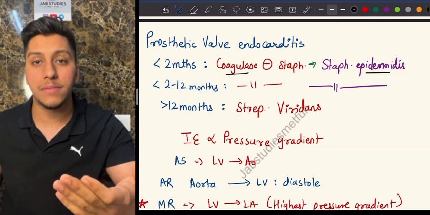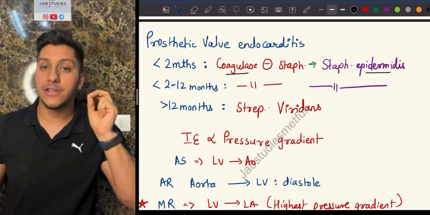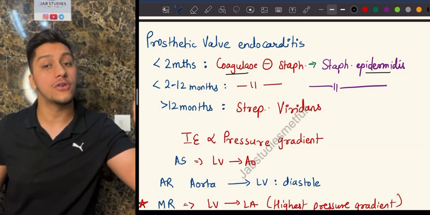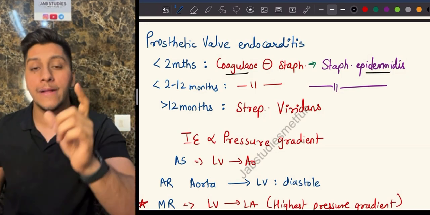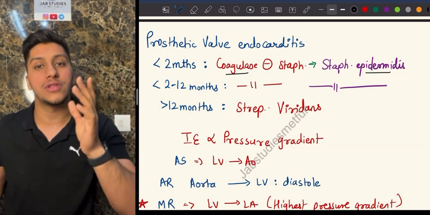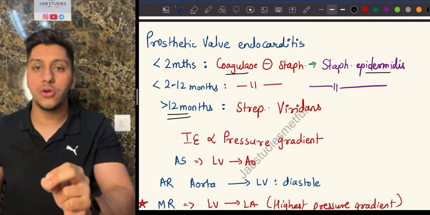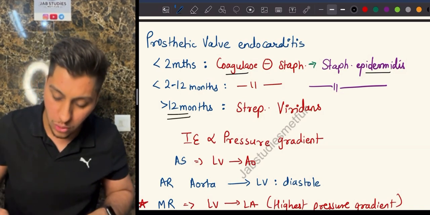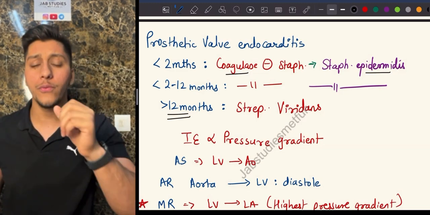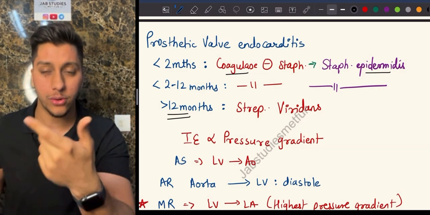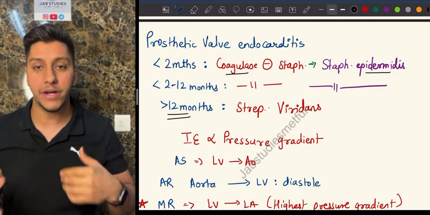Now after 12 months, this condition is subacute. So remember, the most common cause of subacute bacterial endocarditis was Streptococcus, and for prosthetic valve also the answer is the same. If it is more than 12 months, the organism which is going to cause the endocarditis is Streptococcus viridans. Now, whenever we talk about infective endocarditis, that is an infection involving the inner layer, right?